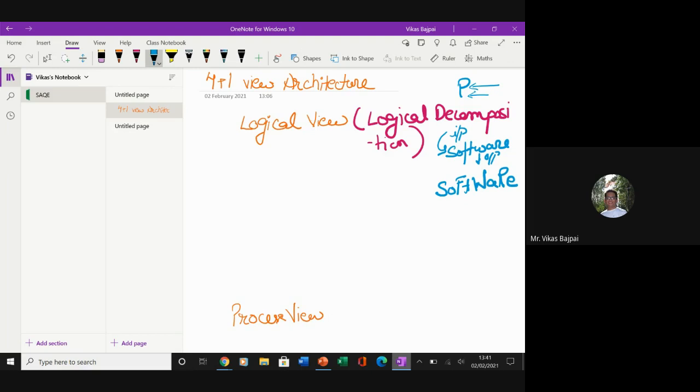Okay, fine. So let's take the logical view, where we said that it is nothing but the logical decomposition. In that case, I have a main, which is the entire program. Because I have to logically decompose it, the first component is a function called split.